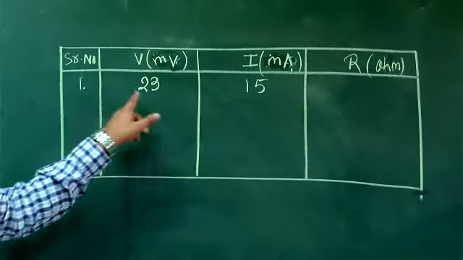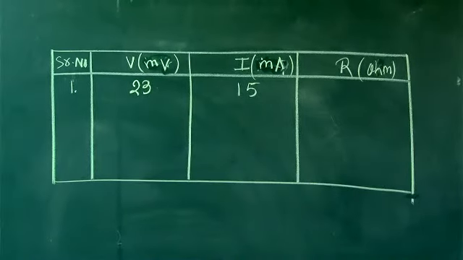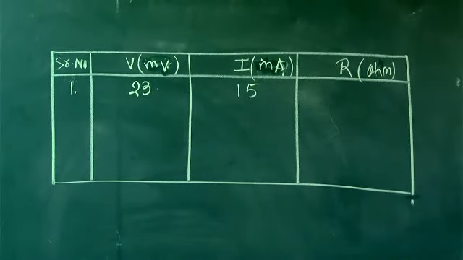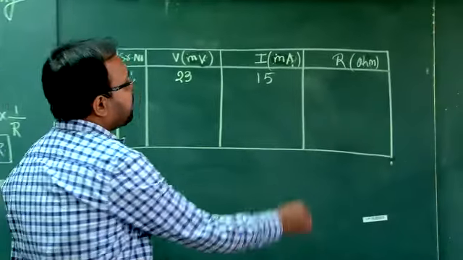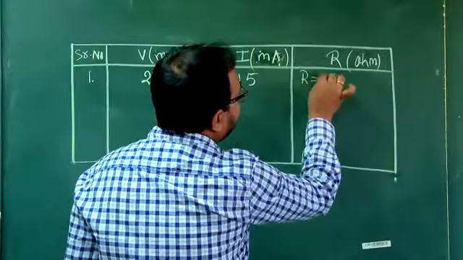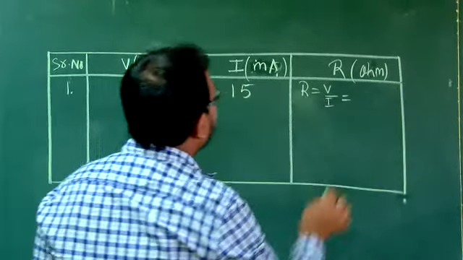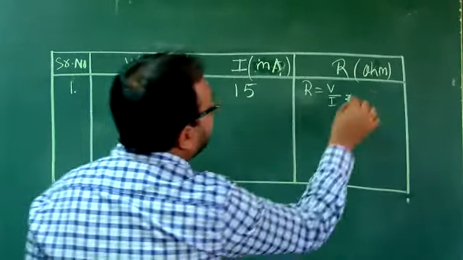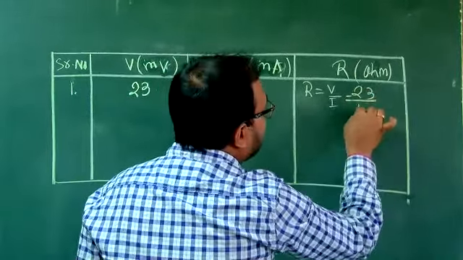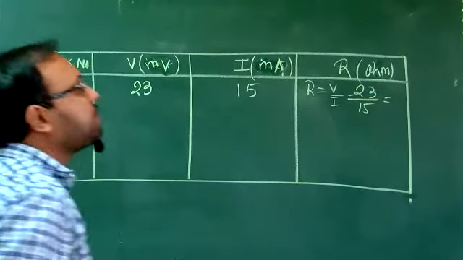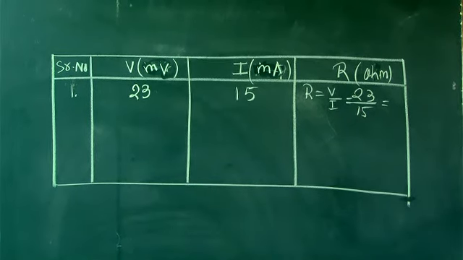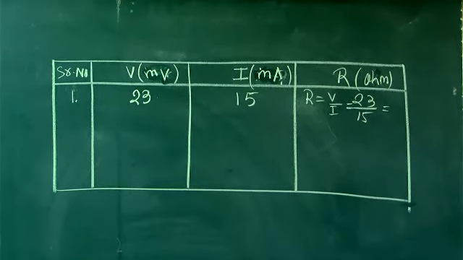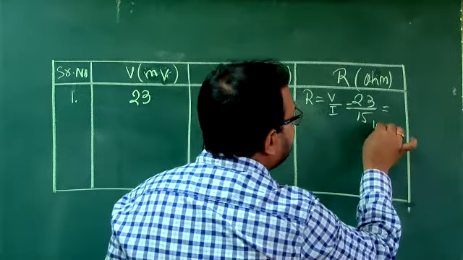Now from this reading, can you tell me the resistance? What is the formula for resistance? R is equal to V by I. So just put the values, 23 by 15. What is the value coming? 1.53. So this is the first reading.